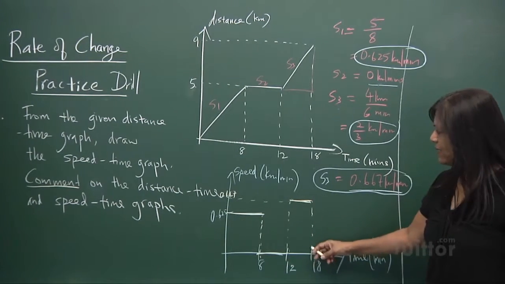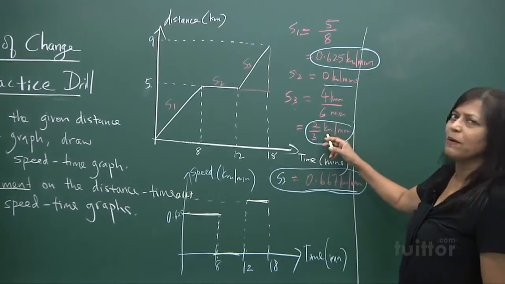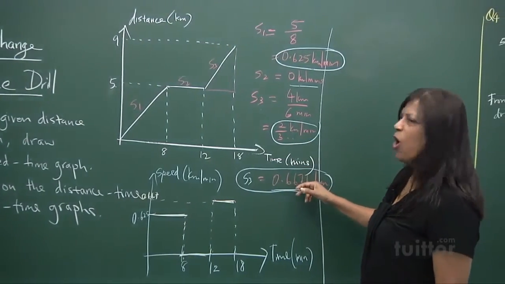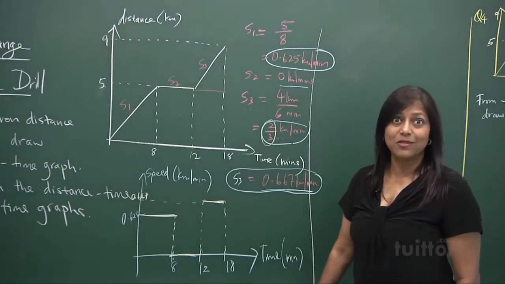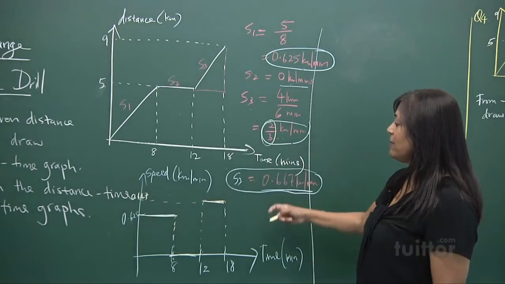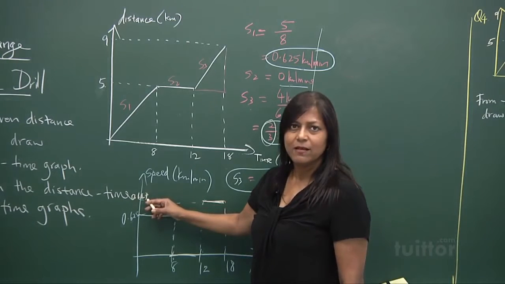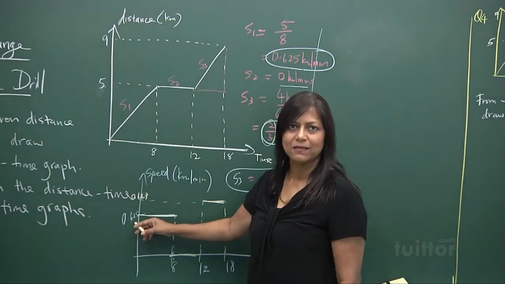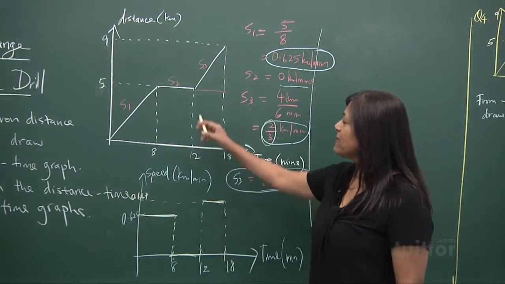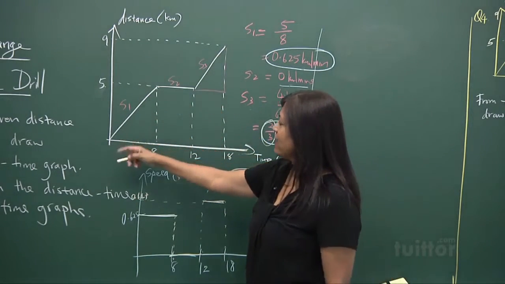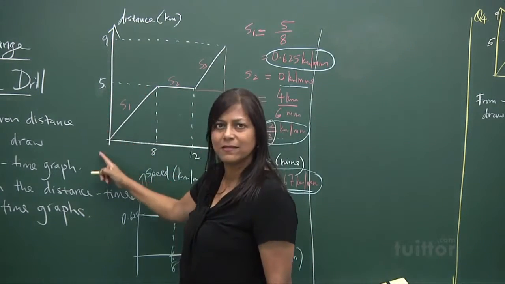As for 12 to 18, the speed is constant at 2/3 kilometers per minute, because this is moving on and on. This is a more exact answer. So you could say that, all right? 2/3 kilometers per minute. But because I write 0.667, because this has been in decimal, I just wanted it to be shown.